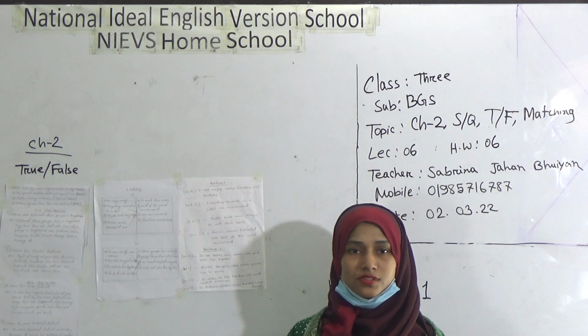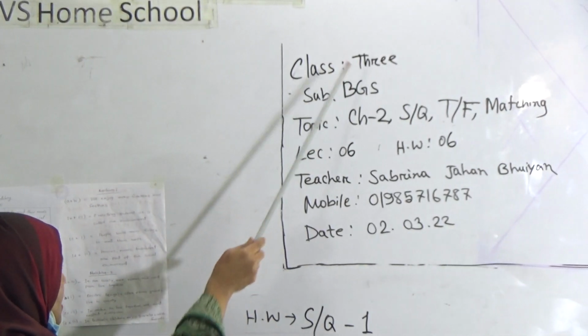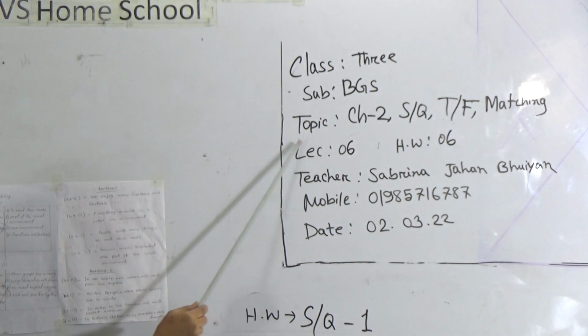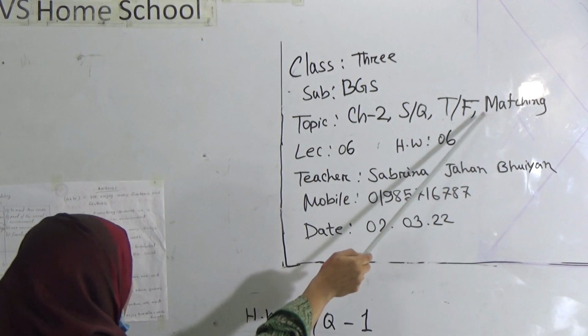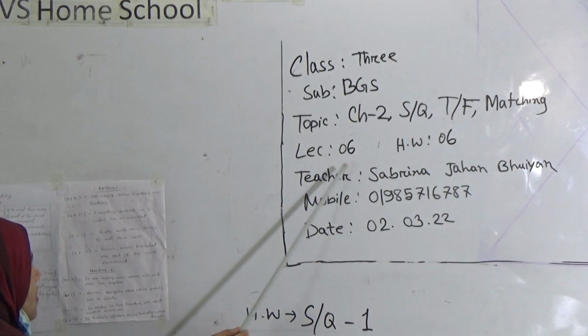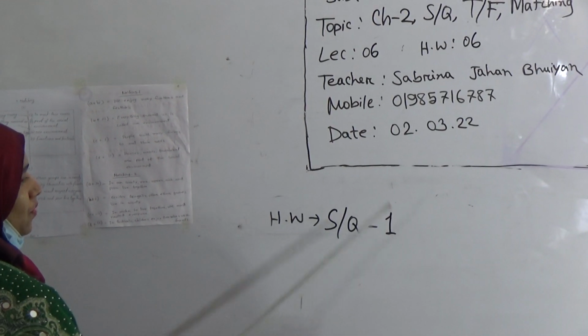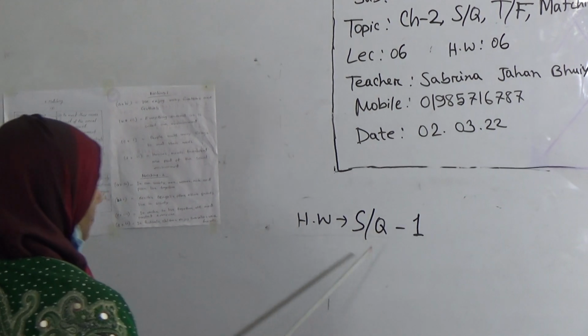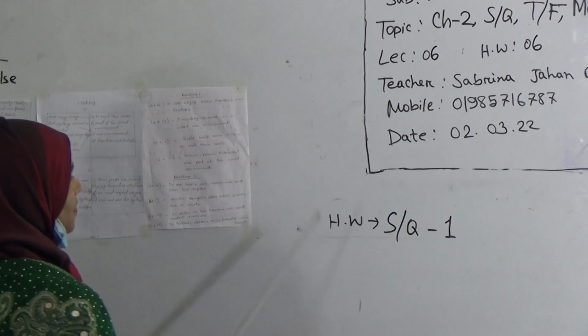Dear students, today I am going to take Bangladesh and Global Studies class for the students of class 3. Our topic is Chapter 2, Short Question, True False and Matching. This is lecture number 6, SW number 6. As your SW, you have to submit only short question number 1. Its answer you will submit.